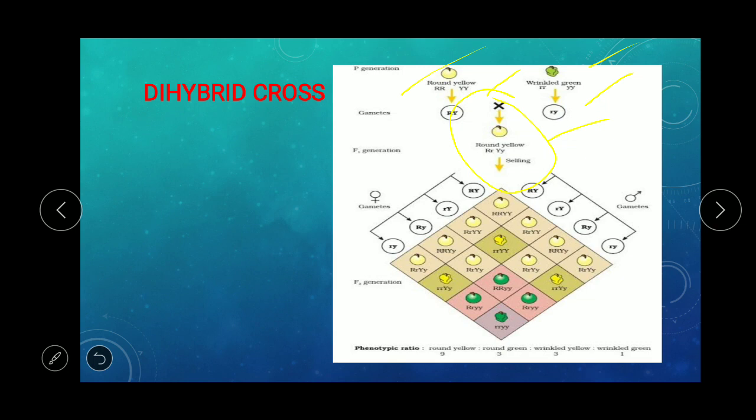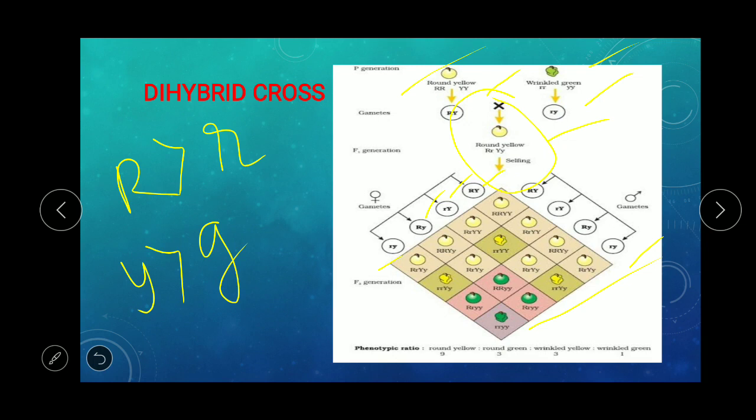Now you can get the ratio, you can see. Here we can generate four kinds of gametes, that is capital R capital Y, small r capital Y, capital R small y, small r small y. Similarly we can get four gametes here. So 4 gametes into 4, there are 16 offspring, and as we know the capital R is dominant over the small r, so yellow is dominant over the green.